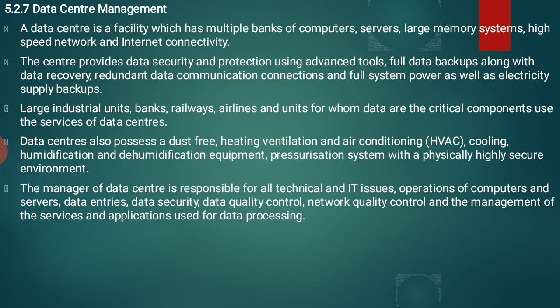For example, Google is a well-established server provider that maintains all the data. Banks store a huge amount of data. Railways also store a large amount of data. Airlines and units for whom data are a critical component use the services of data centers.